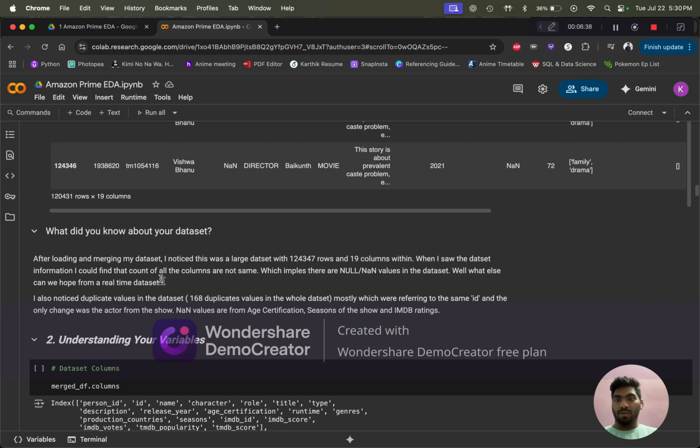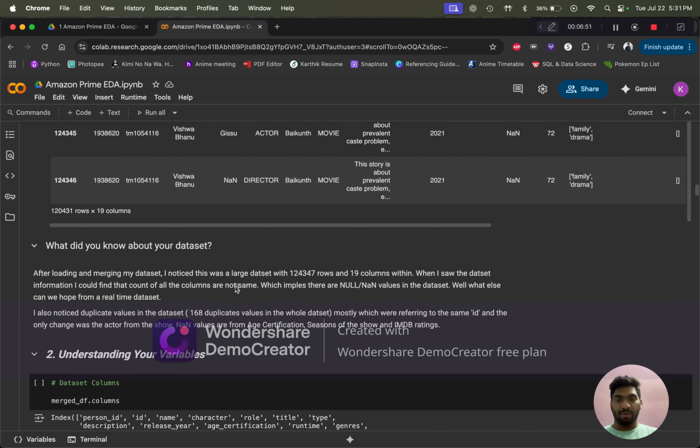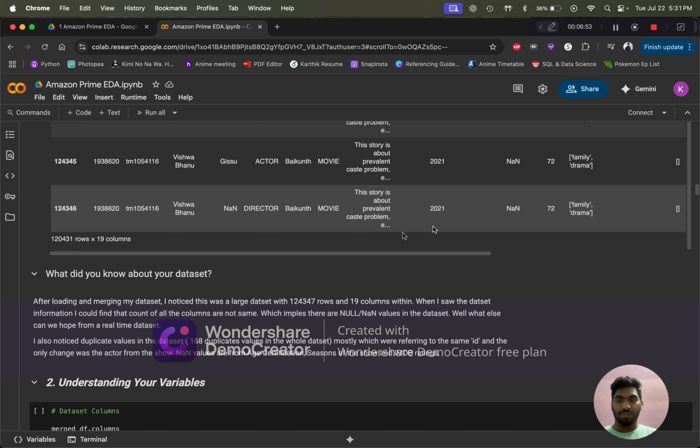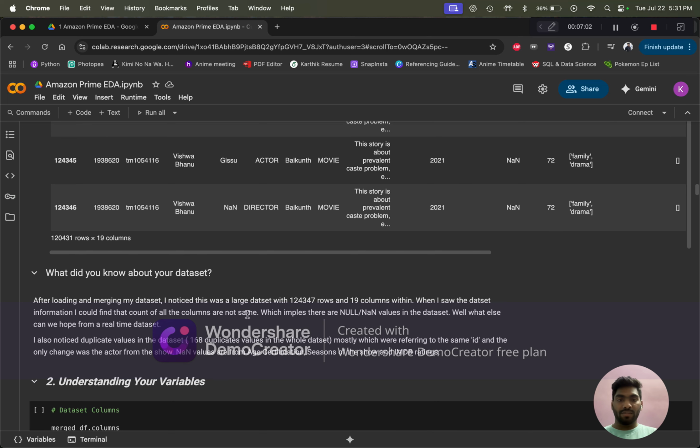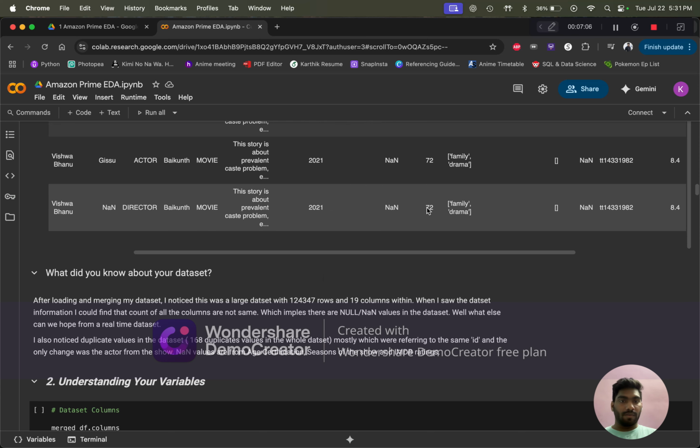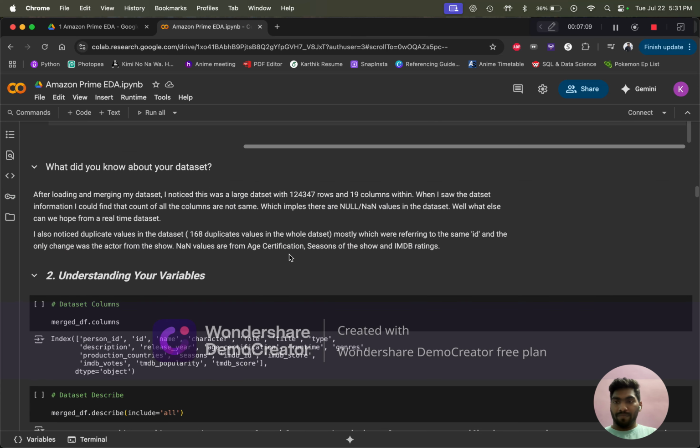What did I learn after loading the dataset? I found that there are 1 lakh rows in the dataset, and the counts of all the columns are not the same because there are null values, as I have shown. What else can we expect from a real-time dataset? There will be null values in some row or the other. There are duplicate values as well, which refer to the ID and score.